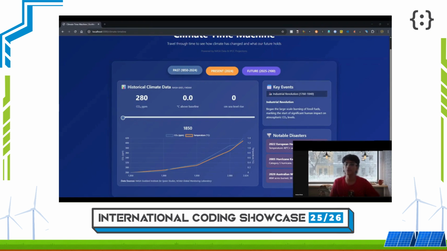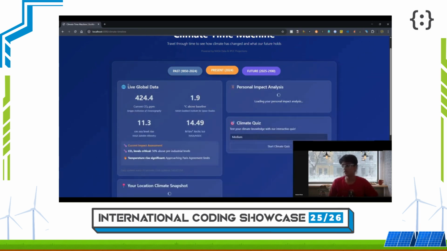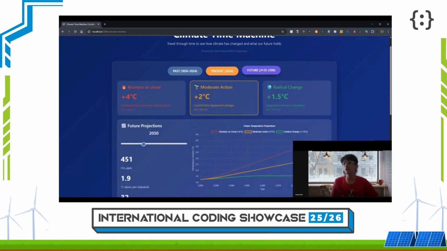The Climate Time Machine uses scenario-based modeling aligned with IPCC projections. The back-end logic interpolates climate variable across time to visualize long-term outcomes. We have used the NASA API for this and Open Weather API. In the present tab, you can see live global data, which updates every 10 seconds. You can also generate an AI-based story.